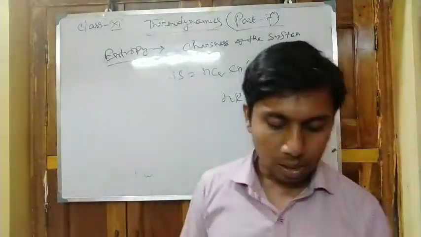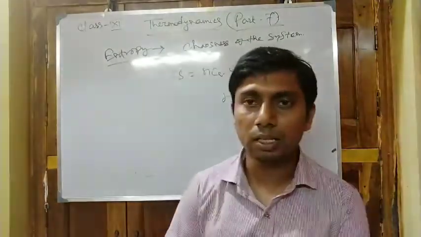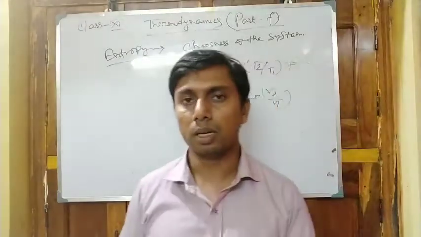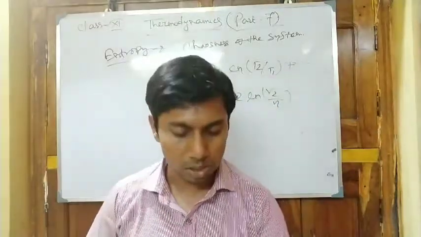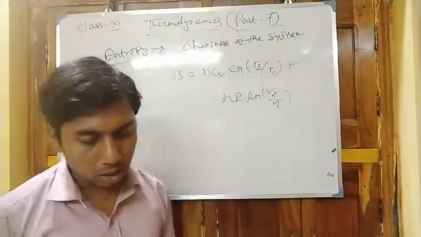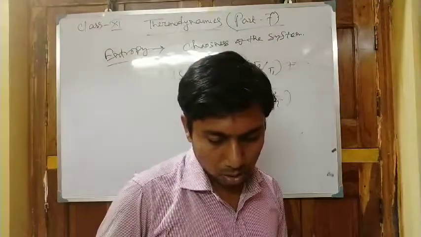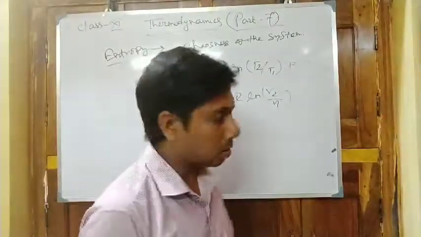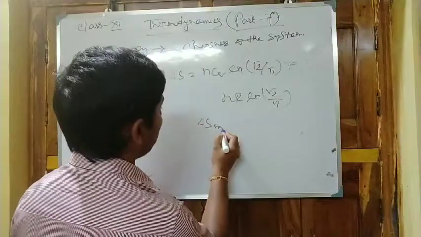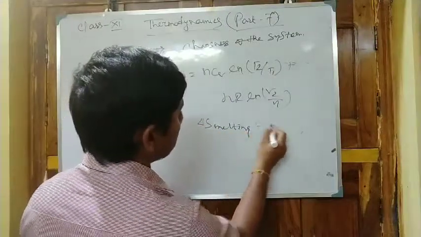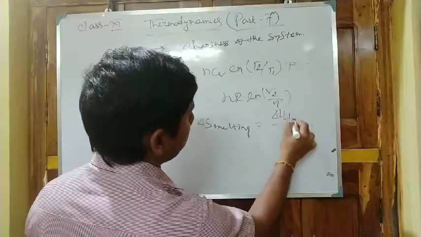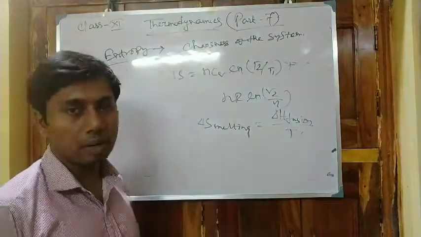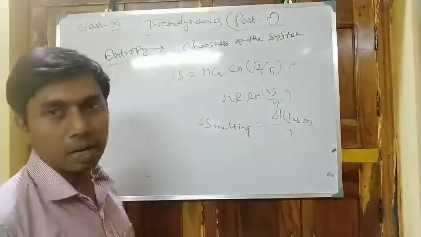Now, entropy change during phase transition. Phase transition means solid state to liquid state, liquid to vapor state, and we know the different heat energy exchange during this process. Now entropy change during melting, that is delta S of melting, is equal to the heat change during fusion divided by T. It is the definition of delta S, or entropy change, for the melting process.